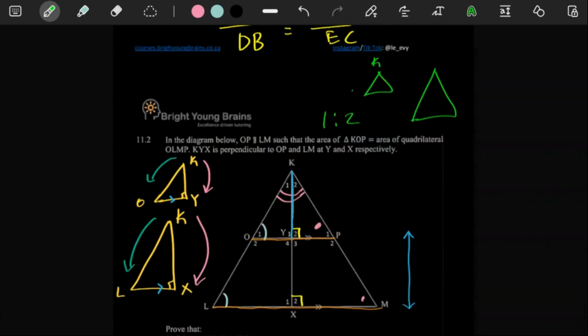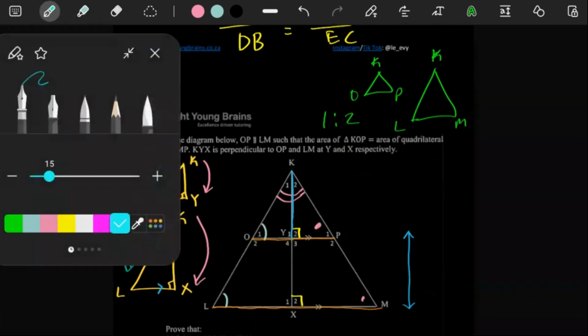As long as we are not given anything that we can use to show that the area is 1 to 2, it makes this question almost weird. There's just something missing.